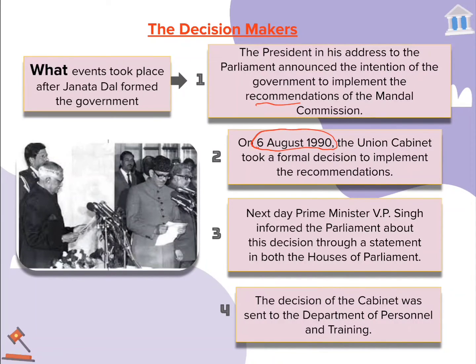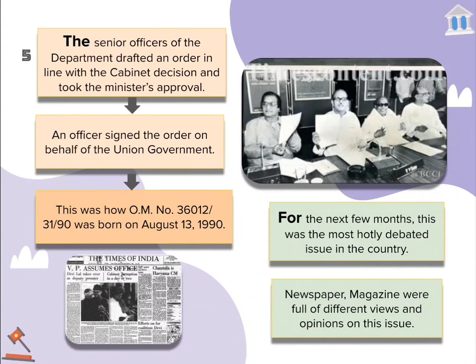On August 6, 1990, the Union Cabinet took a formal decision to implement the recommendation. The next day, Prime Minister VP Singh informed the Parliament about the decision through a statement in both Houses of Parliament. The decision of the Cabinet was sent to the Department of Personnel and Training. We have already discussed this part, and there is nothing to explain. It's just a statement of how that decision was implemented.